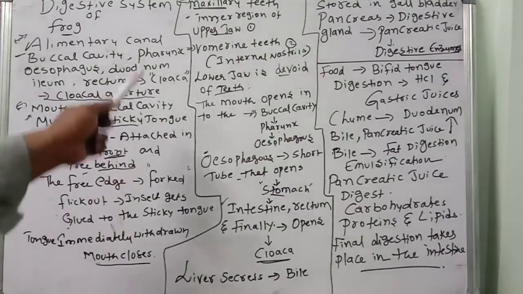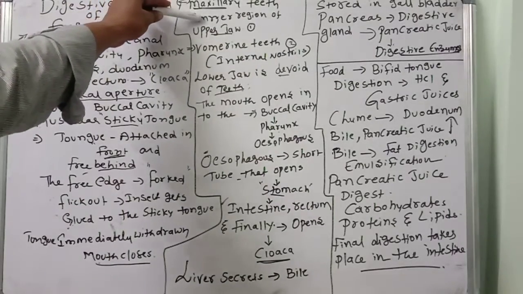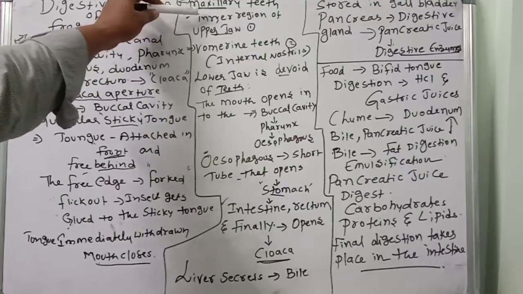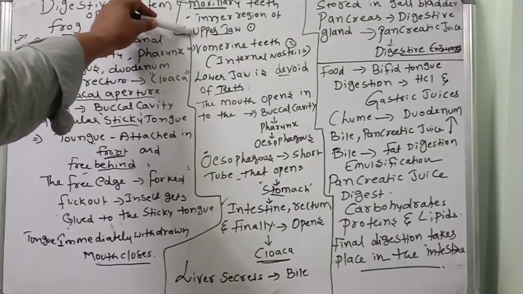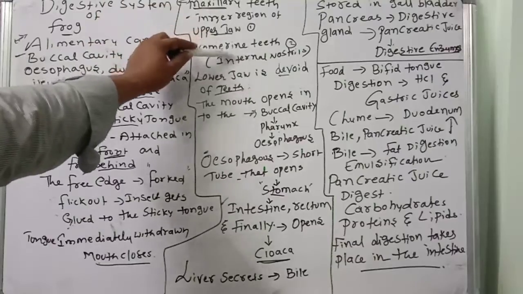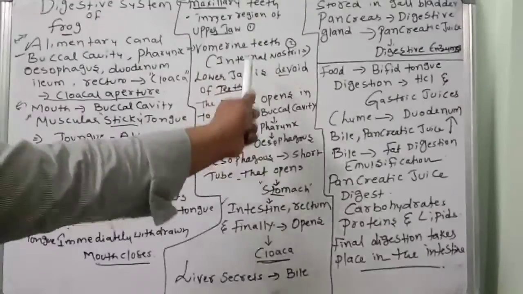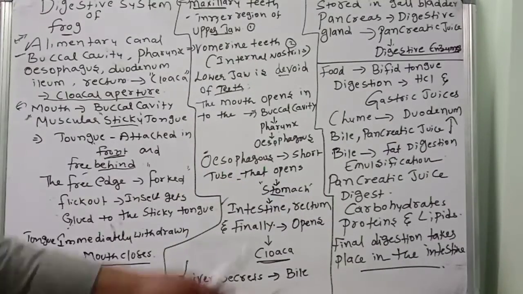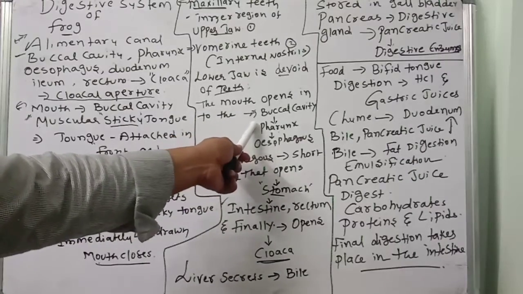There are types of teeth. The maxillary teeth are present in the inner region of the upper jaw. Vomerine teeth are by the internal nostrils, and the lower jaw is devoid of teeth. The mouth opens into the buccal cavity, pharynx, and esophagus.